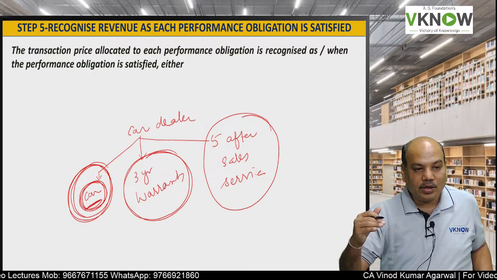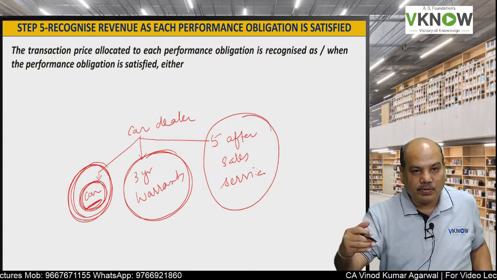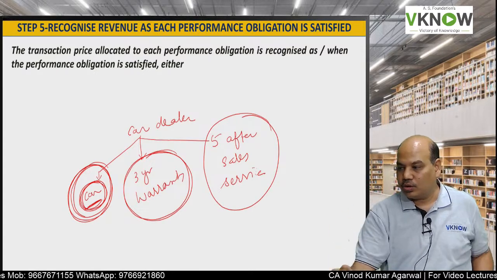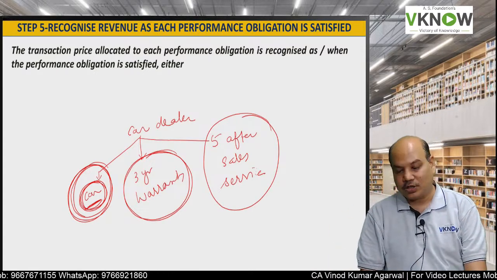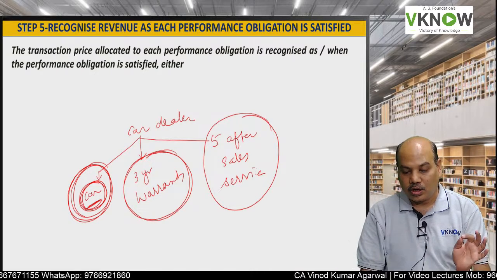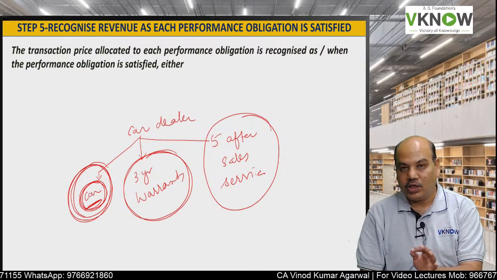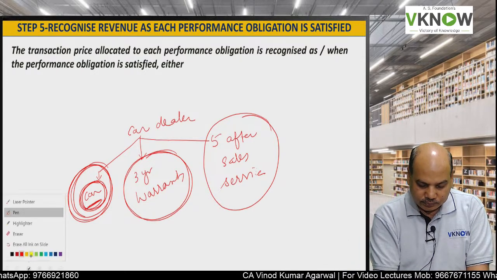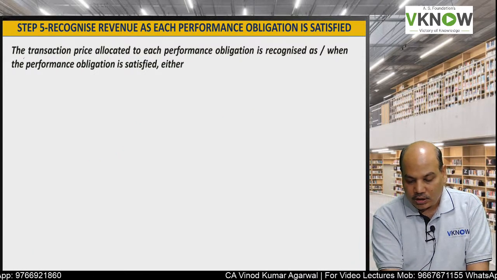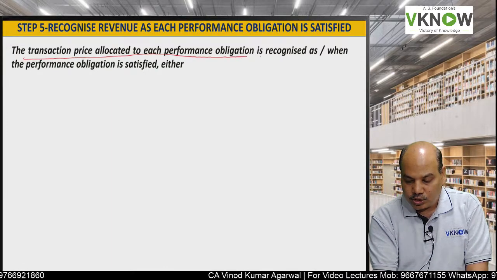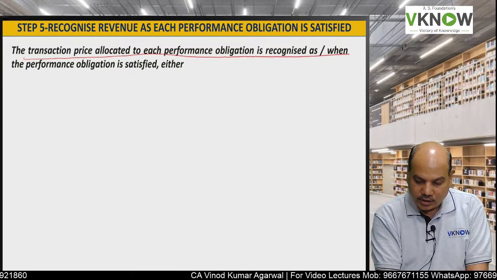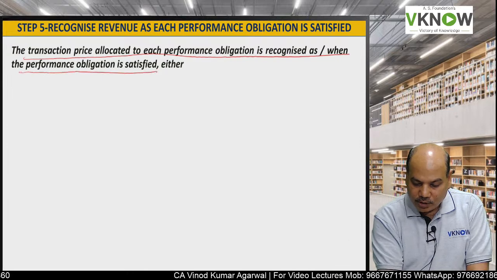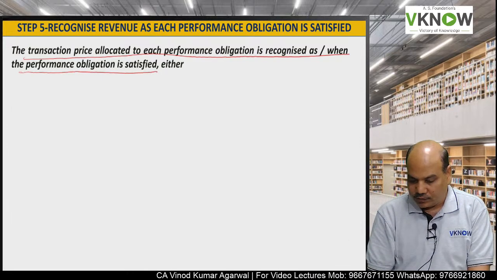So as and when after sale services would be provided by you, you are going to recognize the after sales revenue part. This is called recognize revenue as each performance obligation is satisfied. The transaction price allocated to each performance obligation is recognized as and when performance obligation is satisfied.